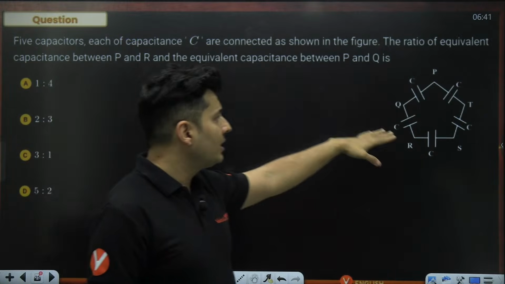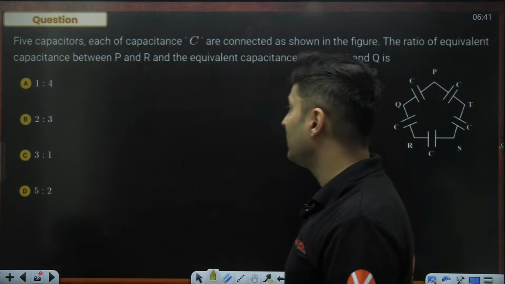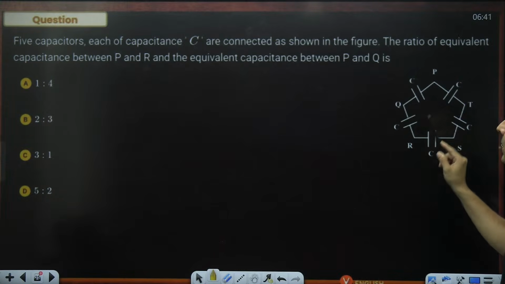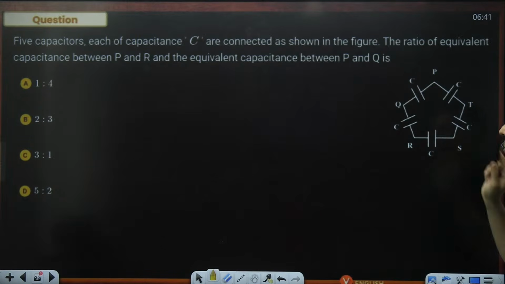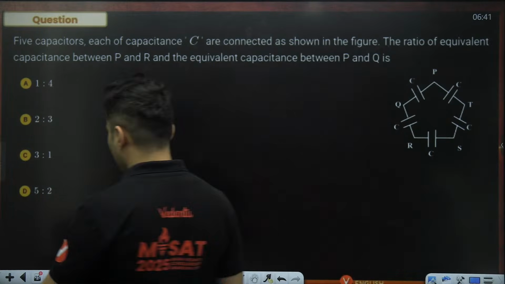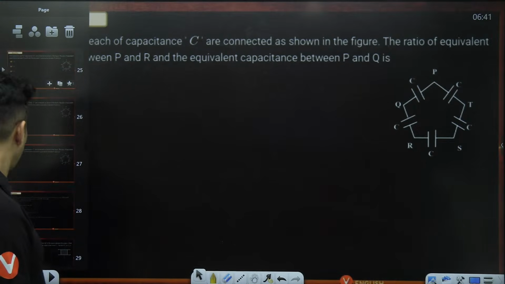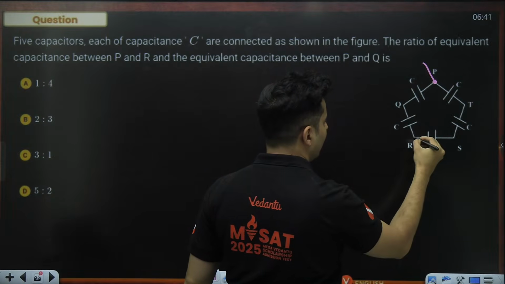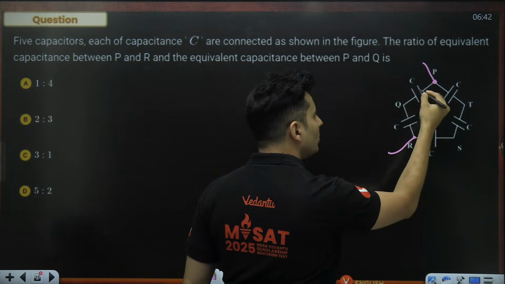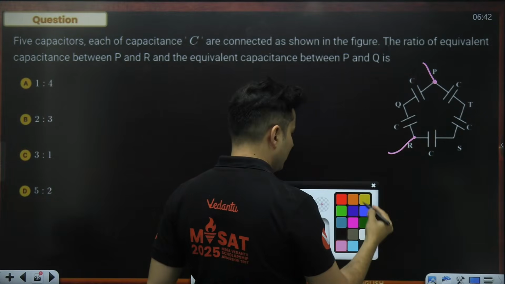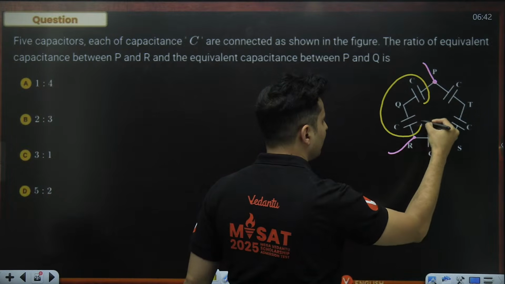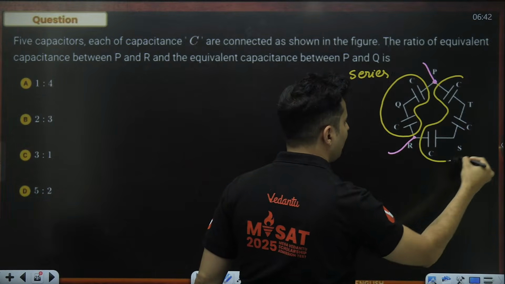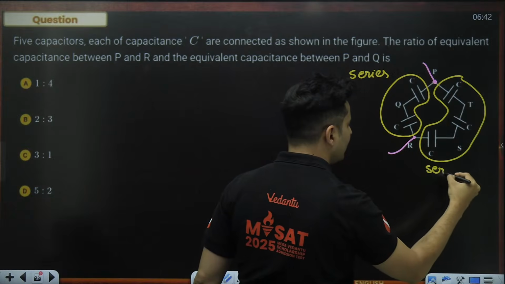5 capacitors are connected as shown. The ratio of the equivalent capacitance between P and R and between P and Q is how much? Oh, there are two questions in it. So I'll just create a duplicate slide. If I consider the first scenario where P is the first point and R is the second point, then these two will be in series, correct? These two capacitors will be in series, and these three capacitors also will be in series.